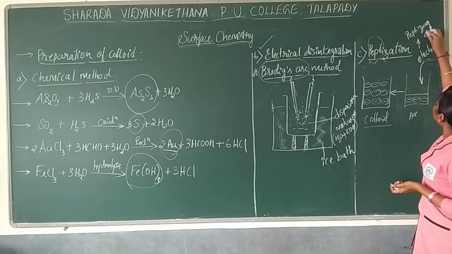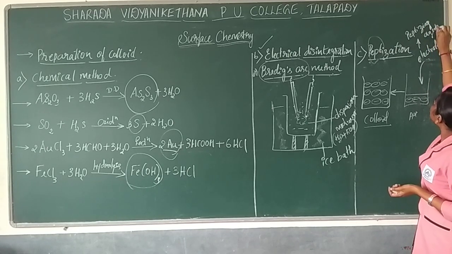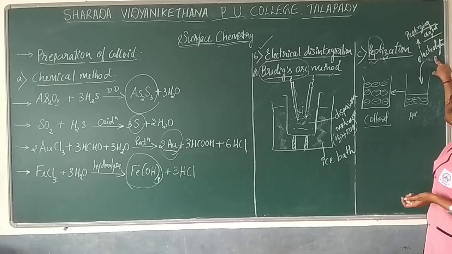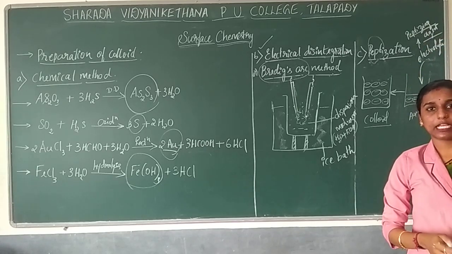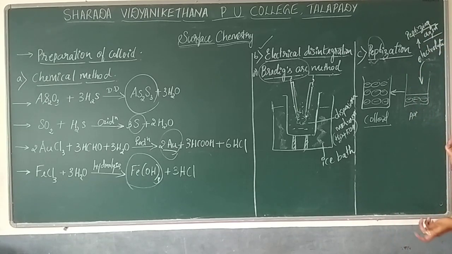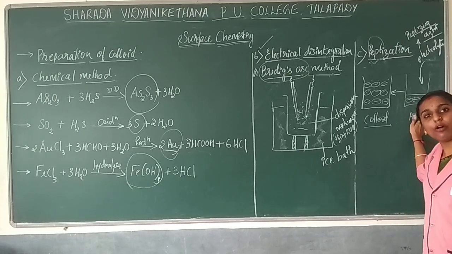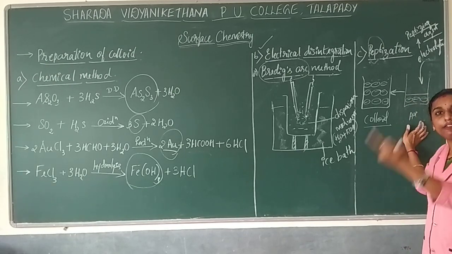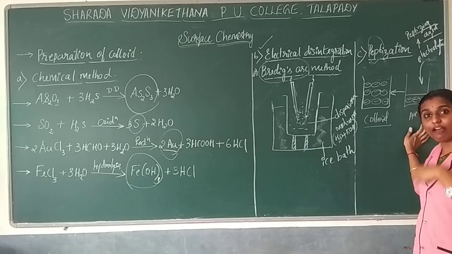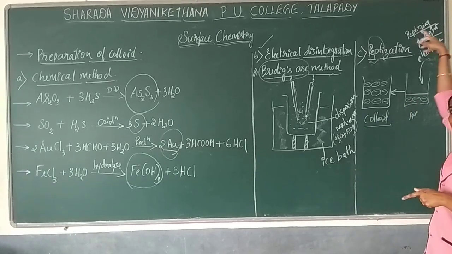Why is it utilized? Because you have a solution in the form of precipitate and you want to convert it into colloidal form. How can it be done? By using an electrolyte.